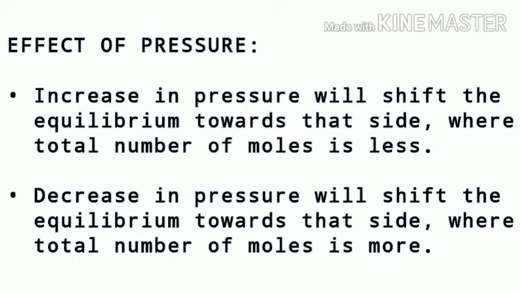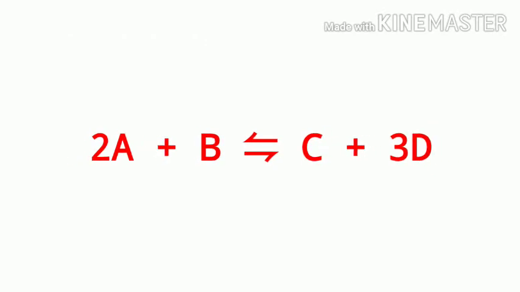Increase in pressure will shift the equilibrium towards that side where total number of moles is less, and on the other hand, decrease in pressure will shift the equilibrium towards that side where the total number of moles is more. You can remember this as an opposite relation in which increase in pressure will shift equilibrium towards low number of moles and decrease in pressure will shift it towards more number of moles. We can calculate the number of moles by adding up the stoichiometric coefficients of the reactants and the products. For a better understanding, let's take an example.